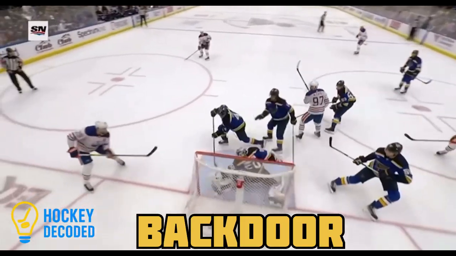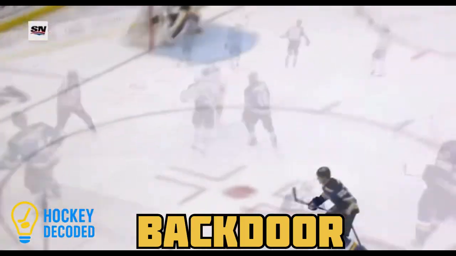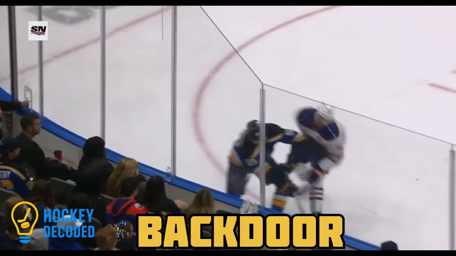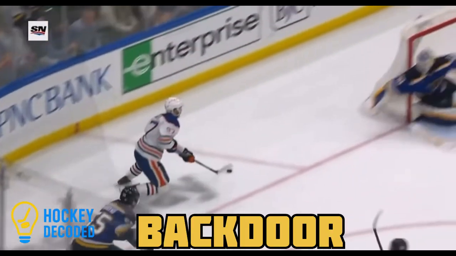Backdoor means being on the opposite side of the net to the puck carrier. Often the defenders and the goalie don't know you're there. This is called a backdoor pass.